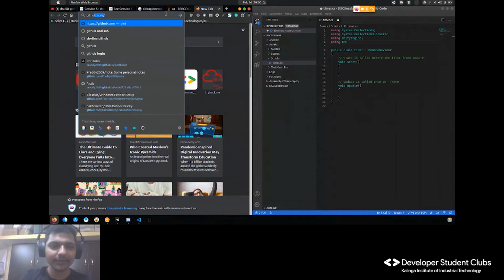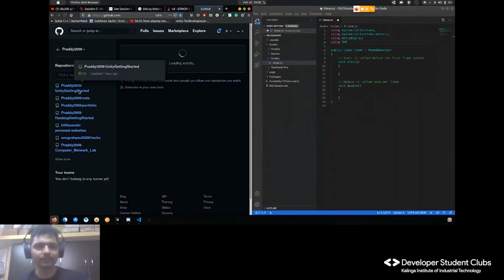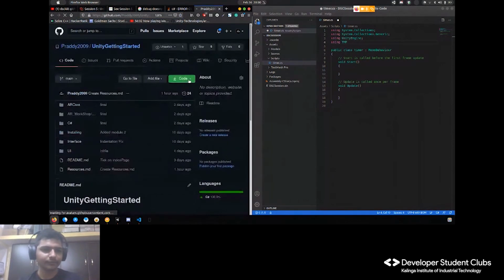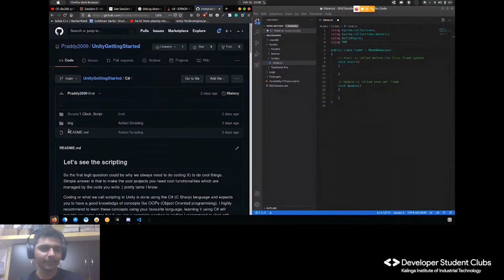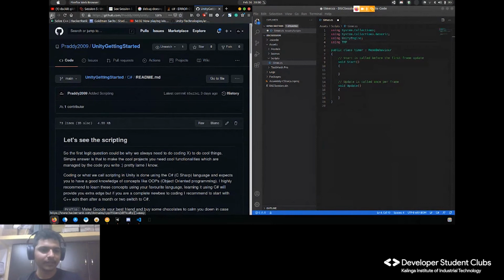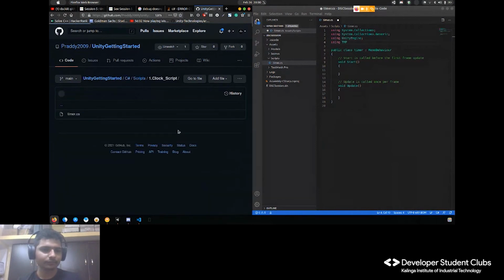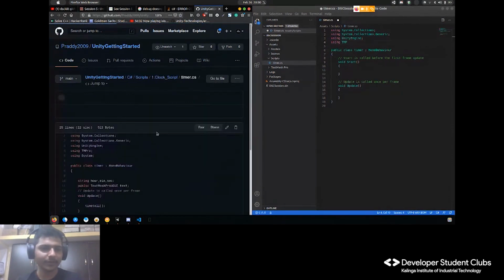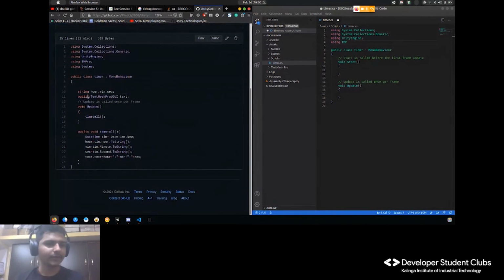So I visit my GitHub repo, which I displayed at the start, Unity getting started, and there is a C# script. Not here, in the readme, timer.cs, I have written it. So I'll start very small. See this TMP Pro, what does it stand for?